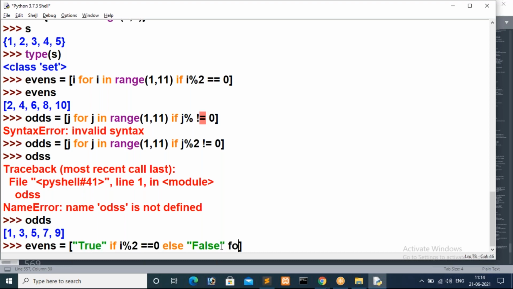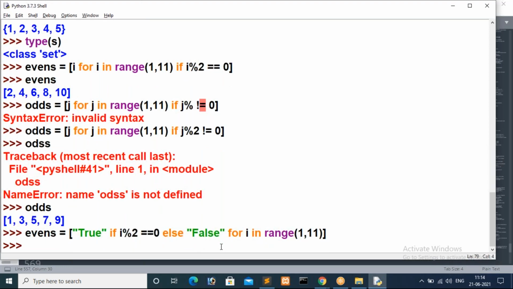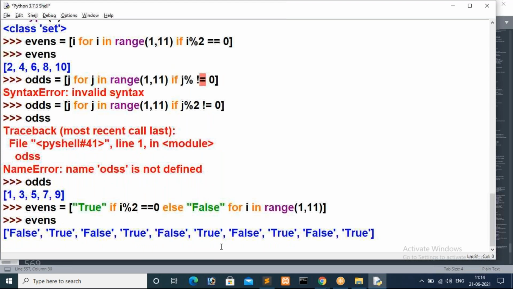Now we have to iterate a loop for i in range of. So I want to print like this now. Now you can check evens. In each and every iteration, what is the i value in the first case? The starting value is 1, right? So it will check the i modulo 2 condition, which is the false condition. That means it will go to else and print false inside first. Then in the second case, i value is 2, 2 modulo 2 double equals 0, the condition is true, so it will print true inside the list.